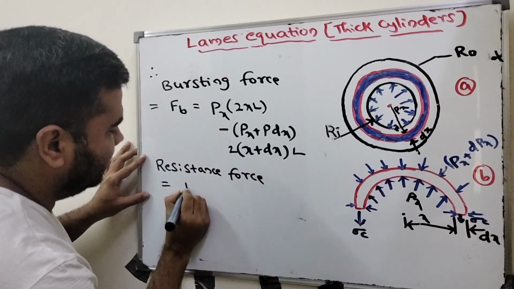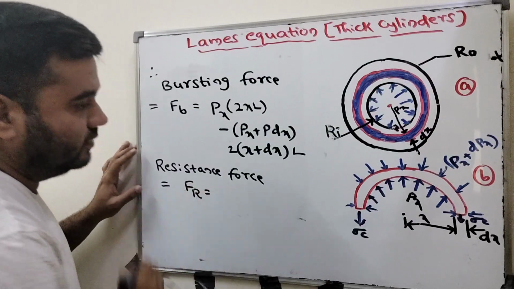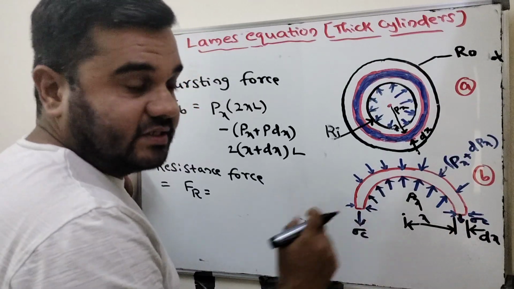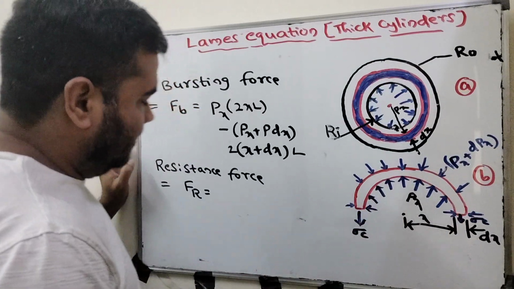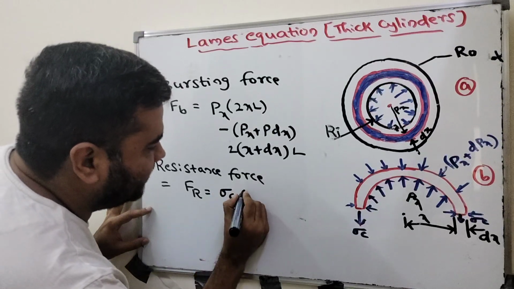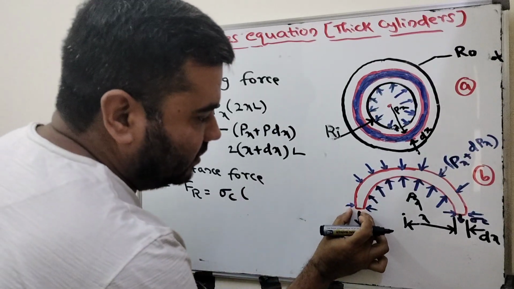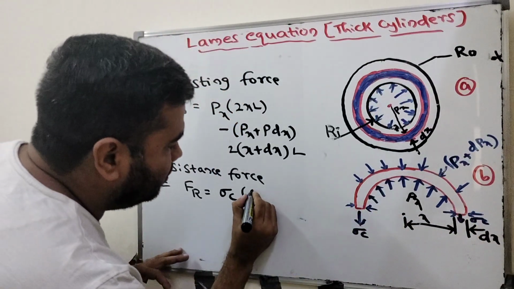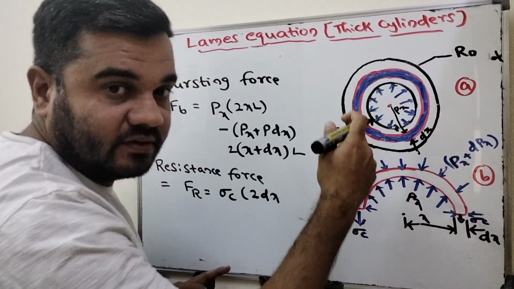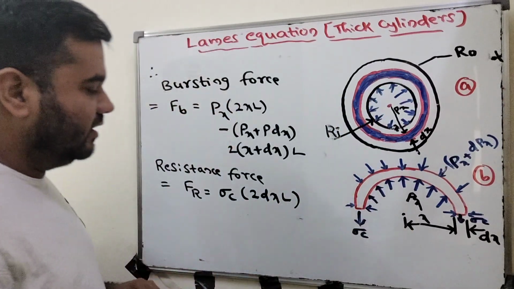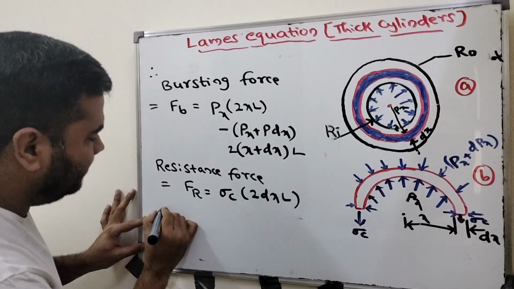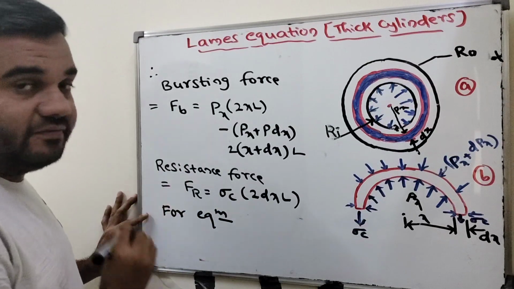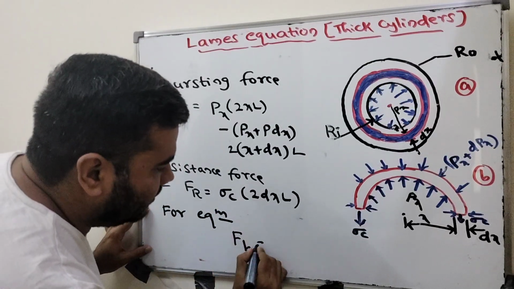Resistance force FR equals, see here, this is the circumferential stress, it is acting along the circumference. So circumferential stress into what is the area? Only this much you have to consider. How much is the thickness here? dx plus dx, 2 dx, right? That is 2 dx along the length. This is the resistance force. Now for equilibrium, Fb equals Fr, right? That is Fb equals Fr.